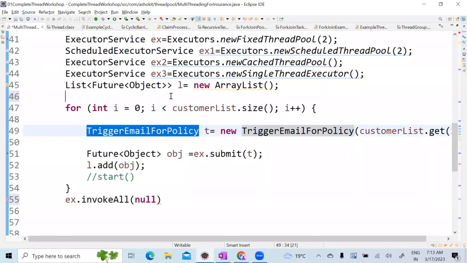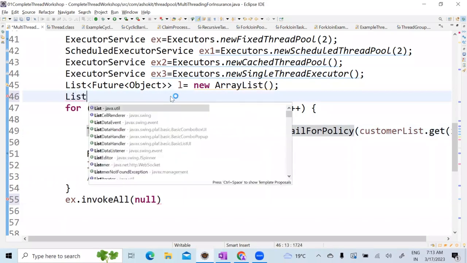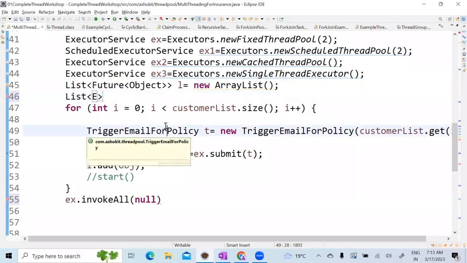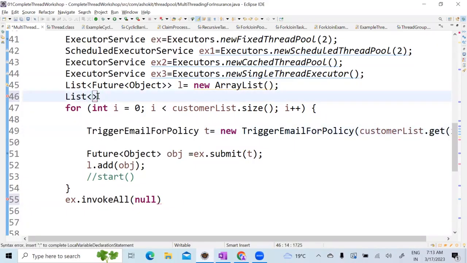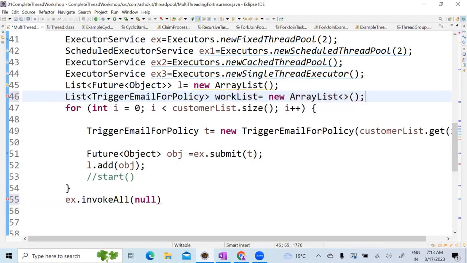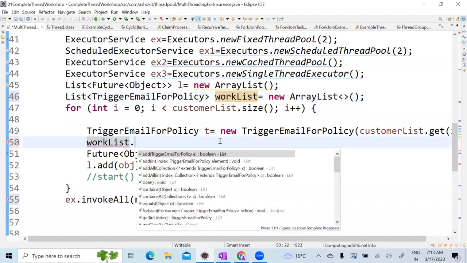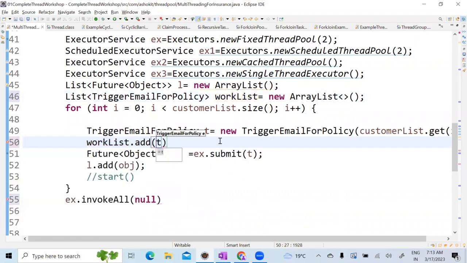Can I say I can create a list, correct? List which takes this as an object. Okay. Now, work list equal to new ArrayList. ArrayList is a collection object. Am I right? Yes. Okay. Now, can I say that here work list dot add t, correct?